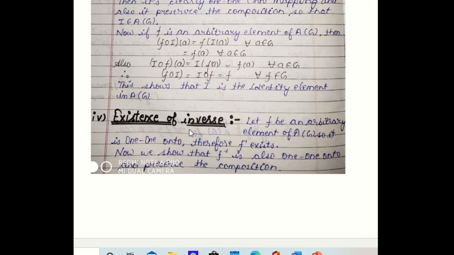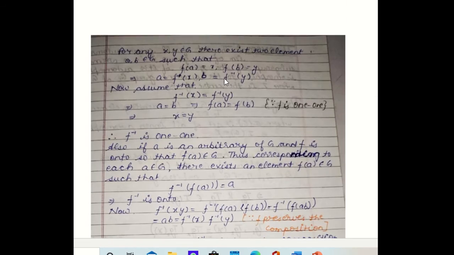Now we show the inverse. We have to show each element of AG has its inverse in AG. Since we know a mapping is invertible if and only if it is 1-1 and onto. Since F is an automorphism, obviously it is 1-1 and onto, so it will be invertible. So this implies F inverse exists, and F inverse will also be 1-1 and onto. To show F inverse is an automorphism, it is left to show it preserves composition.